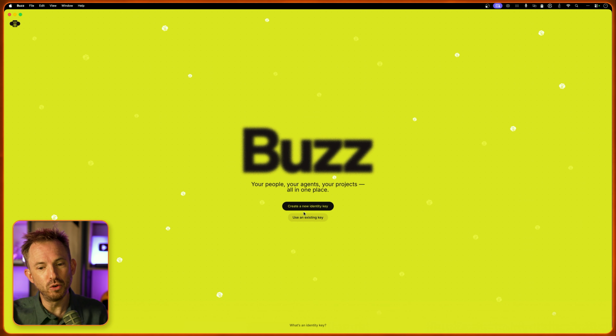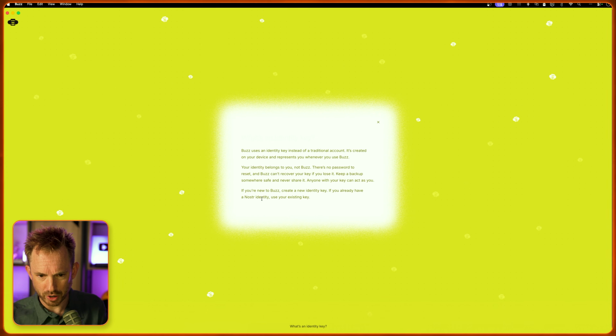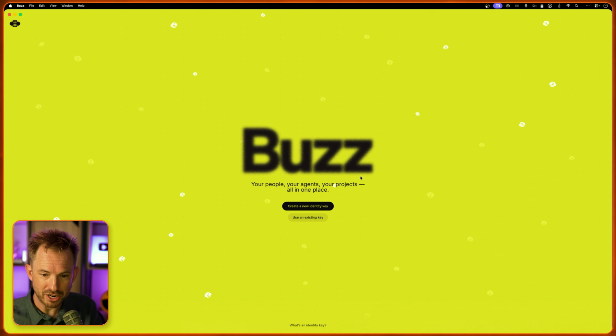And it's asking me to create an identity key or use an existing key. Now, this is really interesting and decentralized, the way that Buzz do things. Your identity belongs to you and your machine, and as long as you've got the key, you can act as yourself anywhere. Of course, if you've already got a Nostr identity, then use your existing key, but you need to be in that ecosystem to have one. I'm starting from scratch, so I'm just going to create a new identity key by clicking the button. That will show my secret.